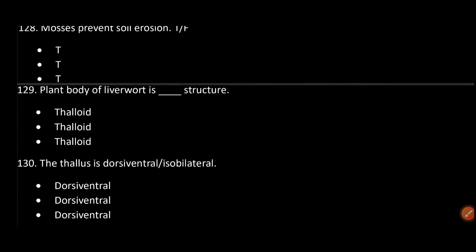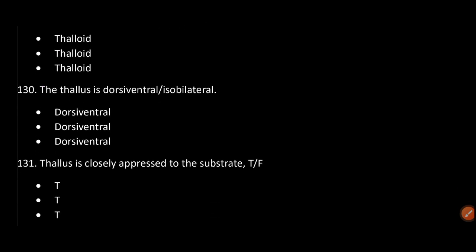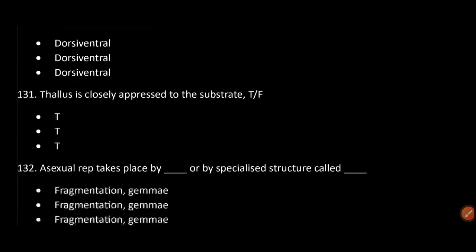The plant body of liverwort is dash structure. Thalloid. The thallus is dorsiventral or isobilateral. Dorsiventral. Thallus is closely appressed to the substrate. True.